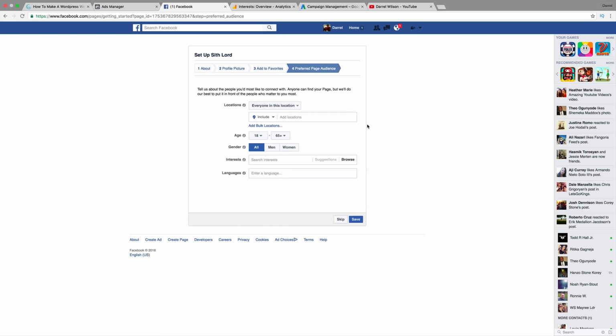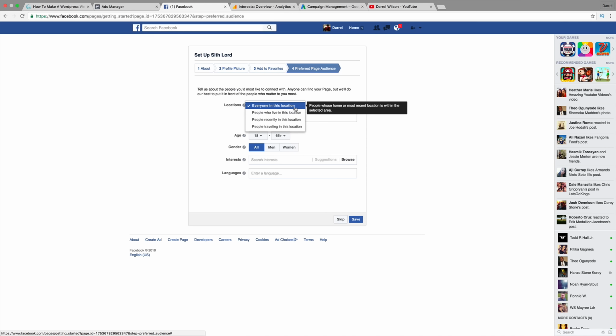All right, so the preferred page audience. Okay, so this is where we have a little bit more control on who we can connect with. First off, we're given this tab right here next to locations. So for example, you can do people who live in this location, people recently in this location, traveling in this location, or that are actually in this location.